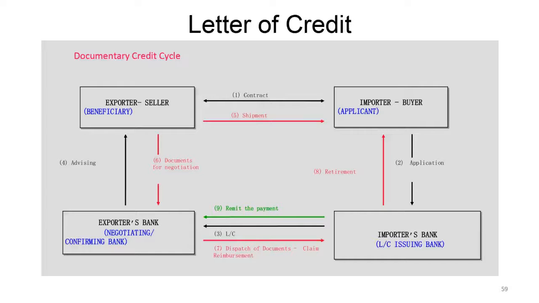This is the letter of credit, the movement that you see over here. You get the order, and the buyer will send the letter of credit through their bank to your bank. You make the shipment and send it through sea or air, and once the goods have been stuffed on board, you submit the shipping documents to your bank, and your bank is going to send the shipping documents to the buyer's bank. And the buyer's bank is going to release the payment to your bank, and your bank is going to put the money in your account. That is what has been shown in this picture over here.